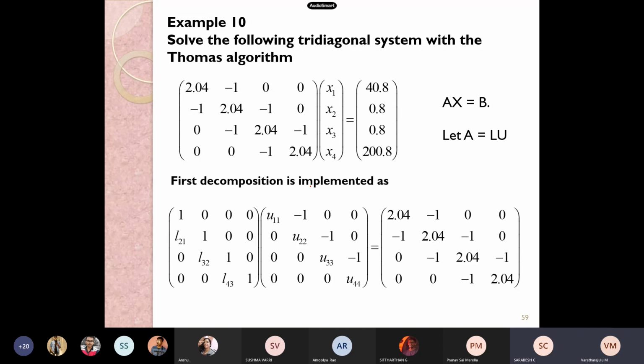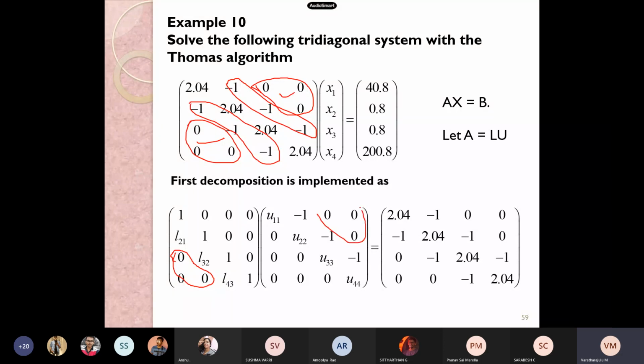Okay, this is the first decomposition. See here, when we have the lower triangular and upper triangular matrix, apart from the sub and super diagonal terms, if they are 0, then L22 and L31, L32 can also be 0 in LU decomposition. Similarly, this term is also 0. See here, very importantly, in the upper triangular matrix, the terms are kept as they were in the given problem.